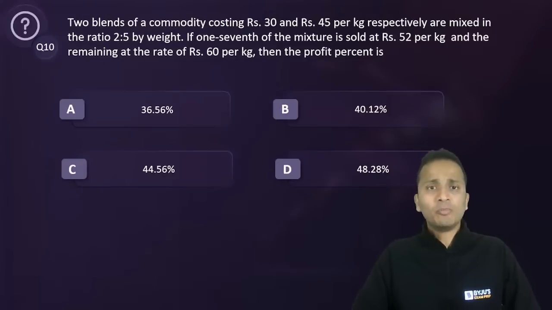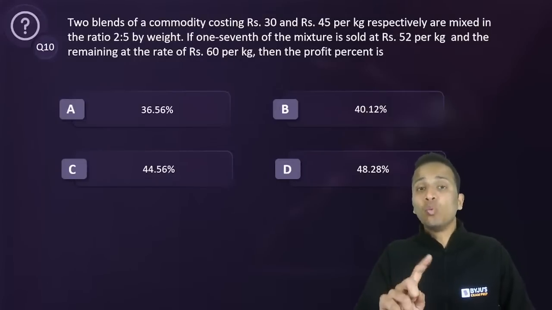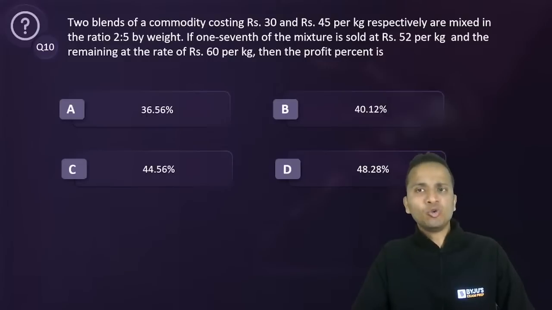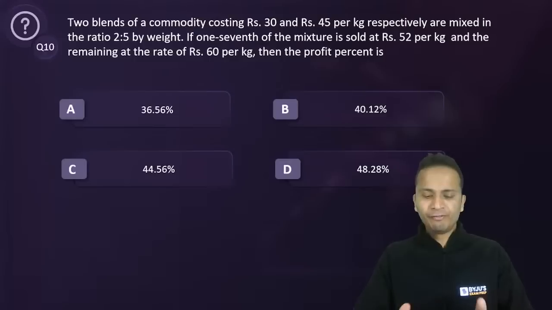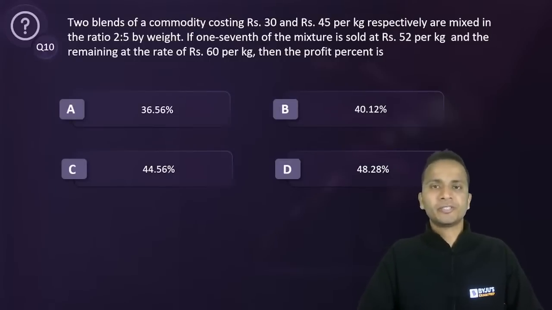Now, two blends of commodity costing rupees 30 and rupees 45 per kg respectively are mixed in the ratio 2:5 by weight. If 1/7 of the mixture is sold at 52 rupees per kg and the remaining at a rate of 60 rupees per kg, then find out the profit percentage.